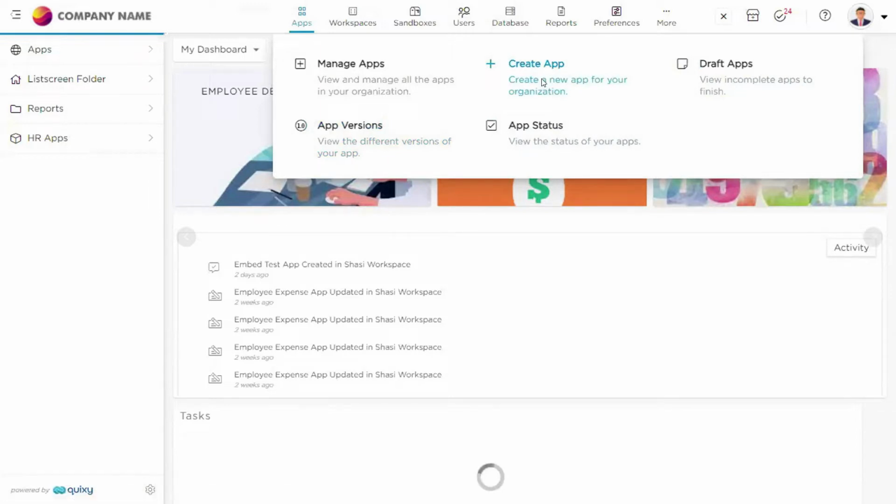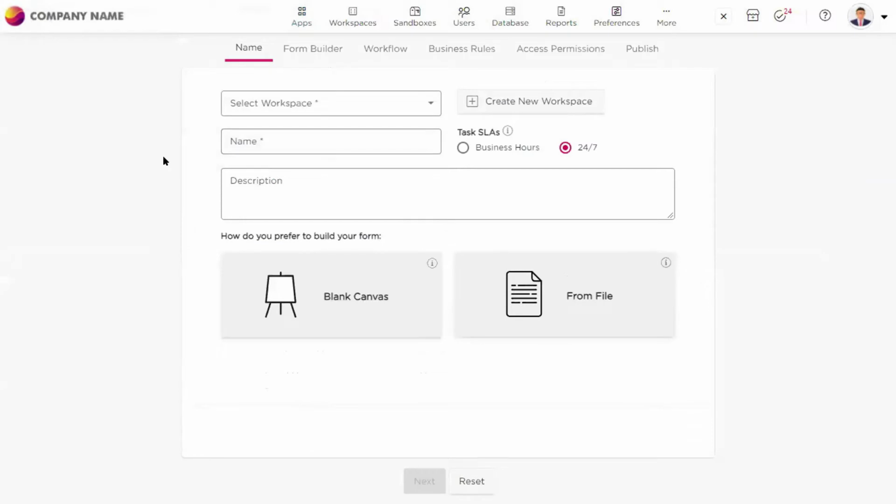Just select this option and you will land straight on the application creation page. As I mentioned earlier, in Quixie, the app creation process is a 6-step process. Each step has its own value and weightage in automating any process or enterprise grade solutions.